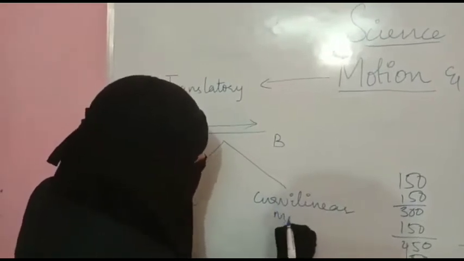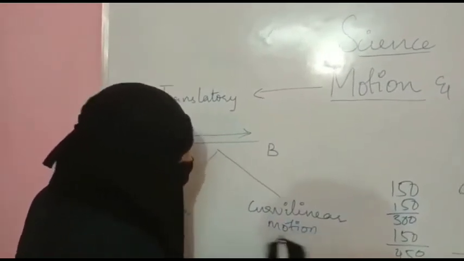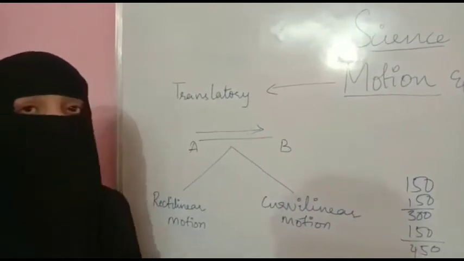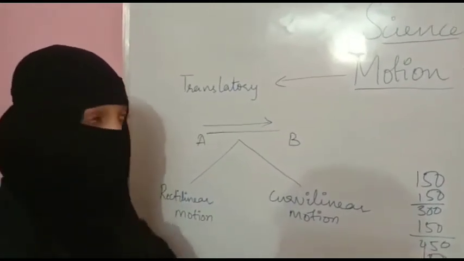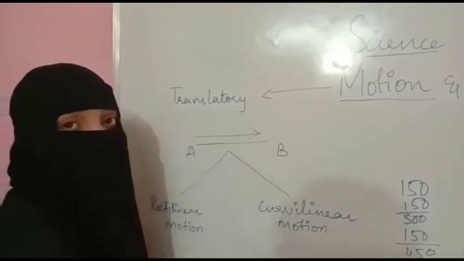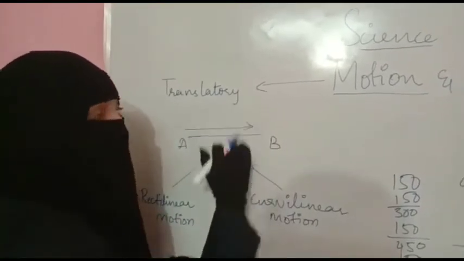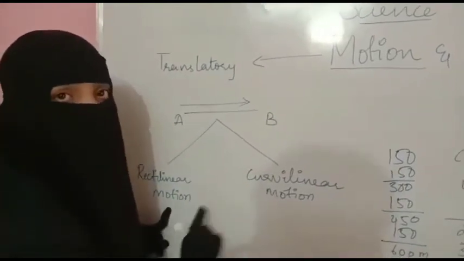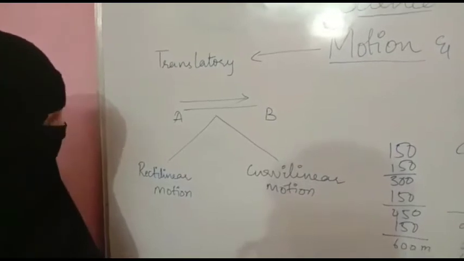So what is rectilinear motion and curvilinear motion? Translatory motion is what? If all the moving parts of an object are moving in a path, either straight or curved, then that object is said to be in translatory motion. Translatory motion is divided into two types: rectilinear motion and curvilinear motion.